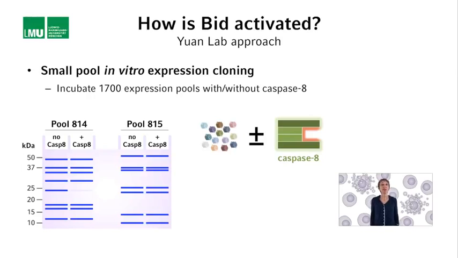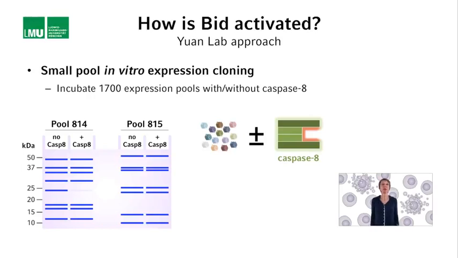How can you find caspase 8 substrates this way? Maybe think about their strategy for a couple of minutes. The rationale for their strategy was that if a protein contained in the mixture of proteins that were generated in vitro is a substrate of caspase 8, then it should be cleaved by caspase 8 when incubated with it.